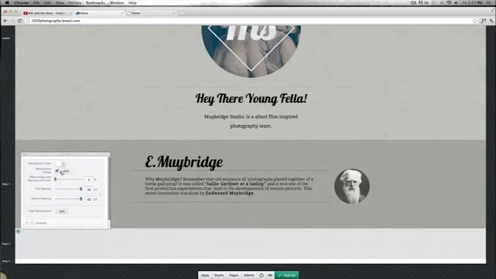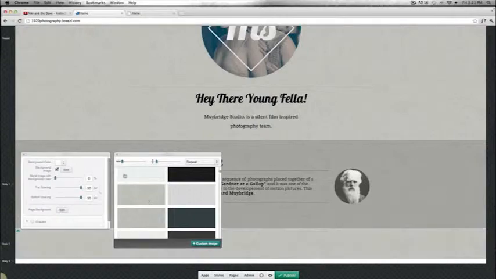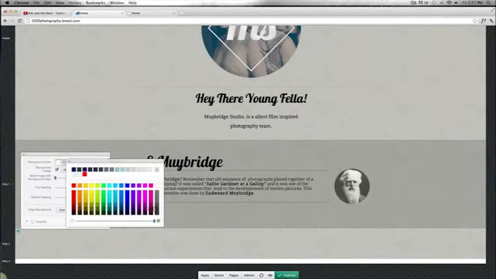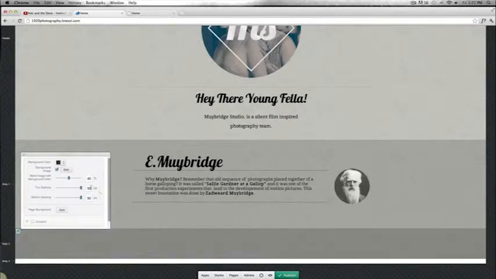And I'm also gonna add the same background that we were using before, same color, and opacity, instead of being 20, is gonna be 40. As you see, it's darker now.